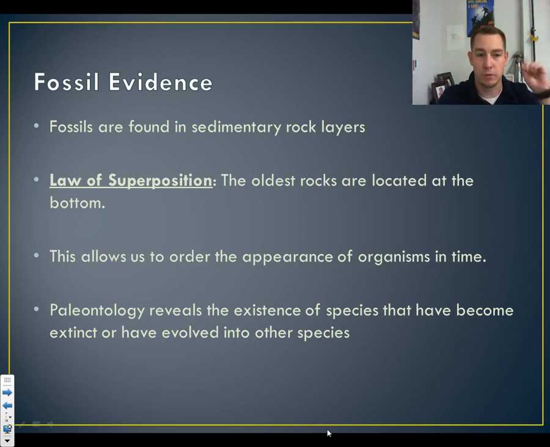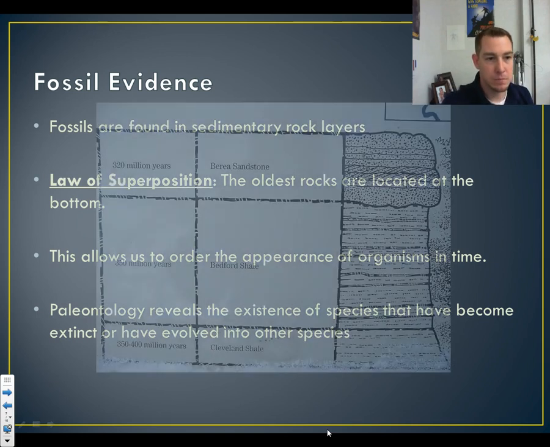Law of superposition, really important. Write that down. This allows us to order the appearance of organisms in time. So we can look at the bottom of the rocks and say, look, this is the oldest stuff, and as we get higher, this is the newest stuff. So paleontology reveals to us the existence of species that came before us and are extinct, and then may have evolved into modern species.